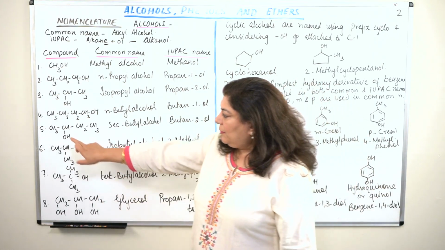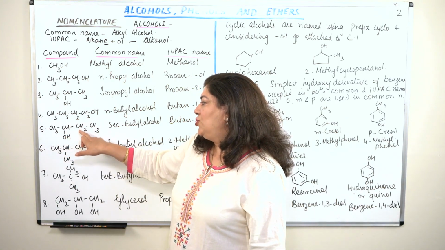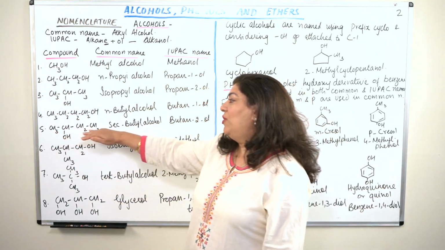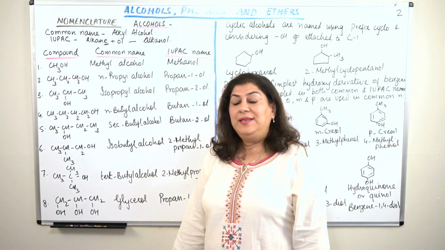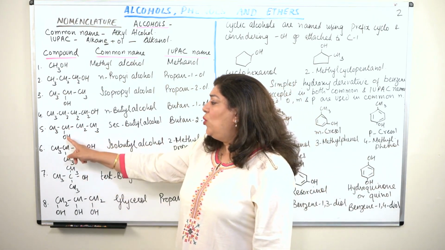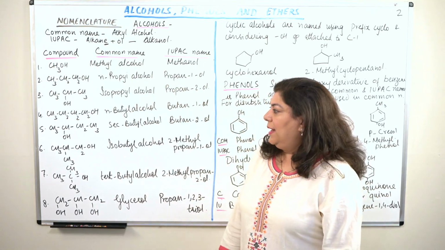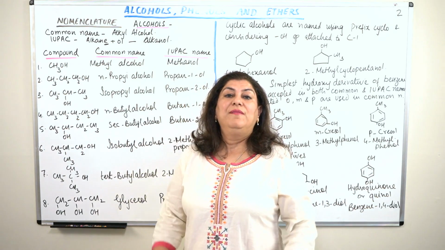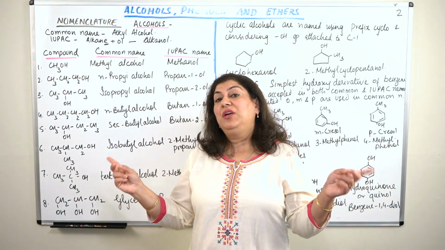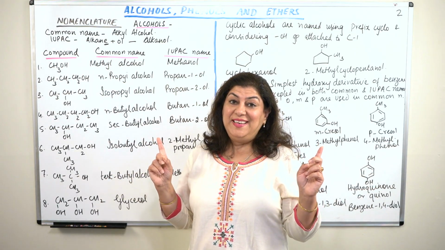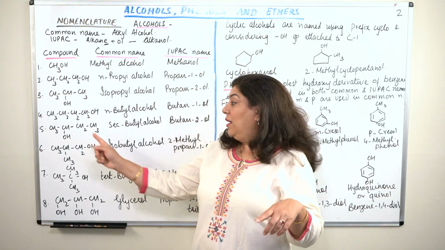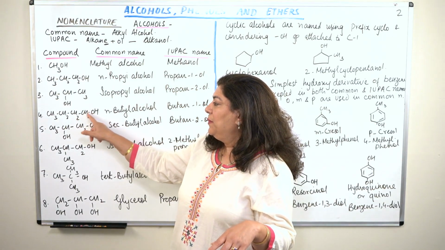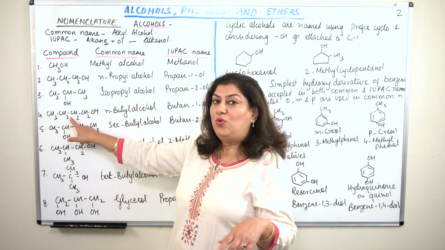Fifth compound, CH3, CH, CH2, CH3, and the CH has an OH. Again, the compound consists of 4 carbons, and the OH is attached to the second carbon. Now what is interesting is that whenever the functional group is attached to a carbon which is also attached to 2 other carbons, we call it a secondary compound. And when a functional group is attached to a carbon which is connected only to one other carbon, for example here, OH is attached to this carbon which is attached to only one other carbon.